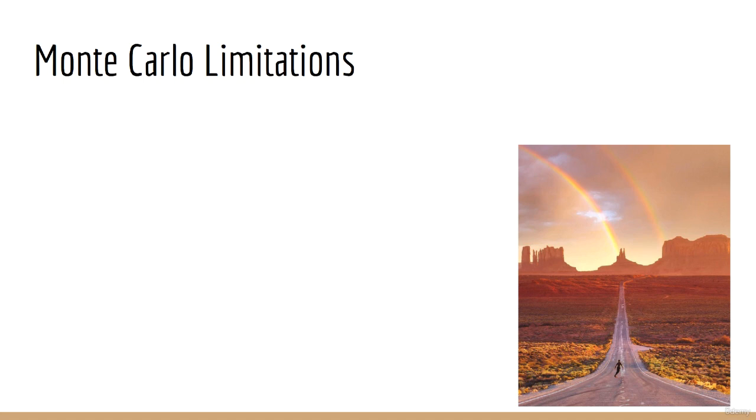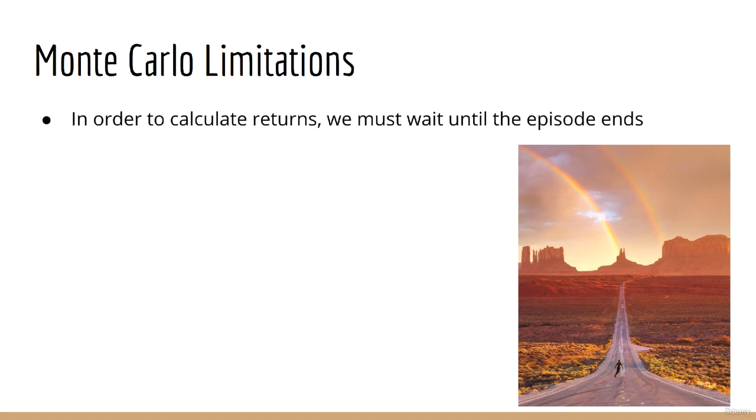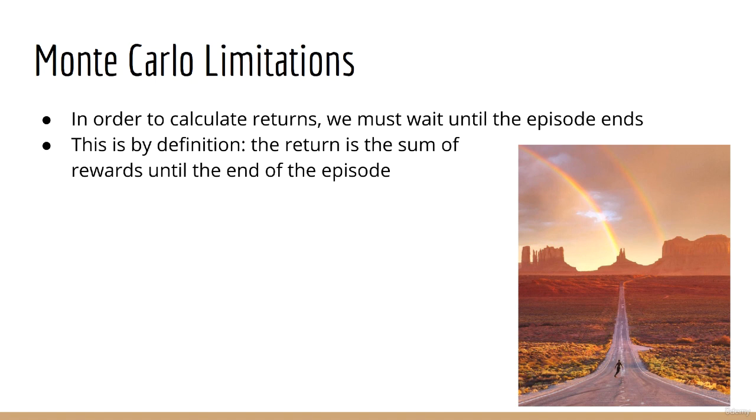There is one major problem with Monte Carlo. It is that in order to calculate returns, we must wait until an episode is over. This is because the return is defined as the sum of all future rewards. We can't know the sum of future rewards until we have collected them, and therefore we must reach a terminal state before calculating the sample returns.